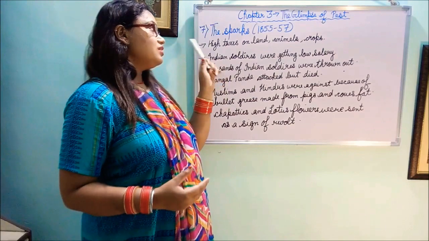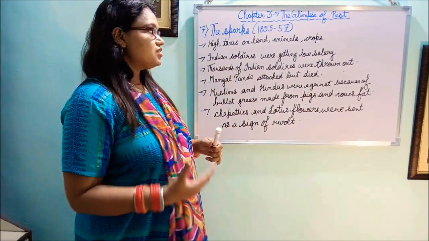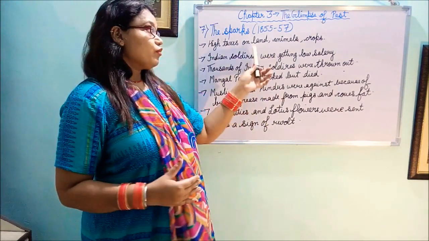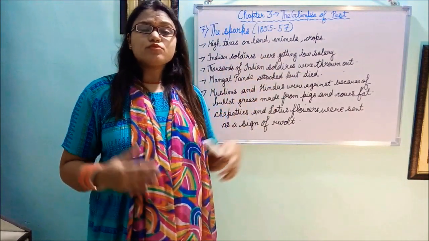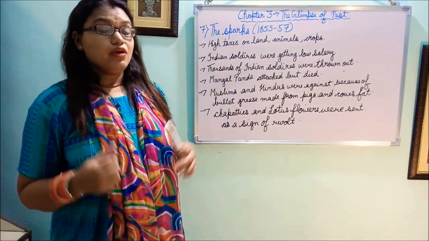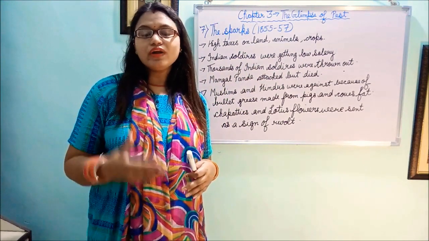First of all, the high taxes. Britishers continued charging high taxes from Indians, on land, animals, crops, on every Indian thing. They were charging high taxes. So people were paying the taxes from their own pockets. They were not getting the benefit.